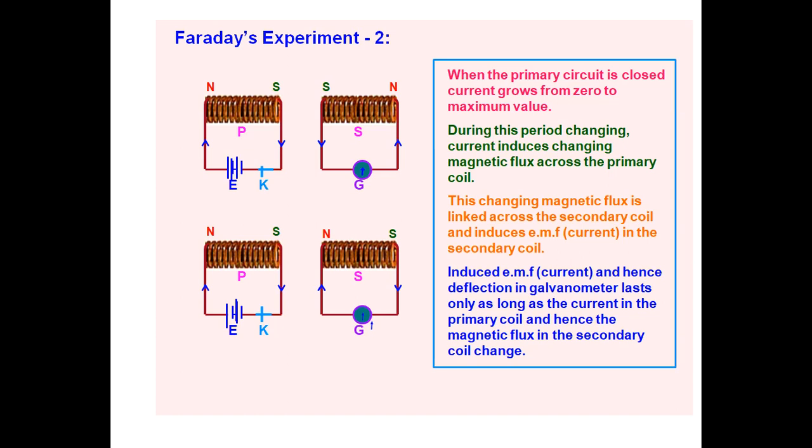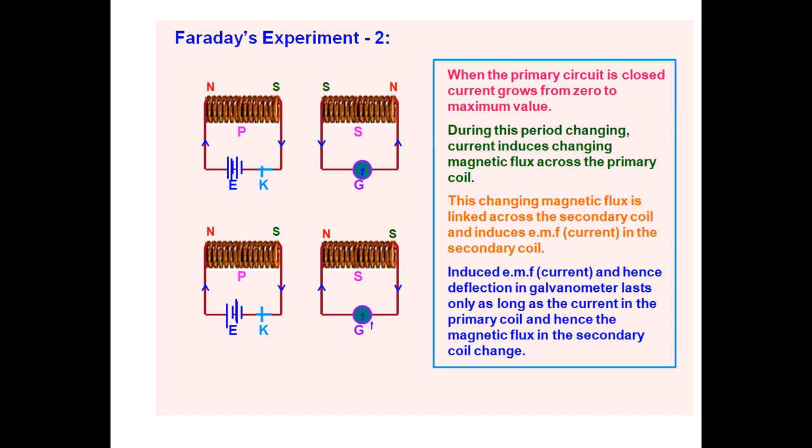Next, in this experiment we will see some observations. When the primary coil is pushed towards the secondary coil, the galvanometer shows deflection in one direction, and this indicates that current is present in the secondary coil.